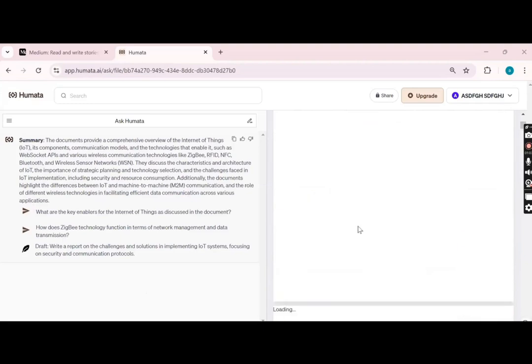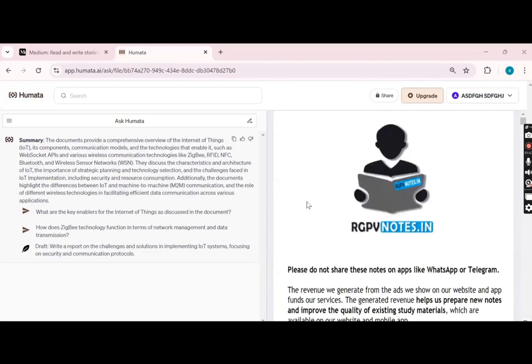Clear? Clear with this Humata.ai, guys? Very clear? Clear in the chat box? Yes. Clear, clear, clear. Okay, great, guys, great. Let's move to another tool which we have here.